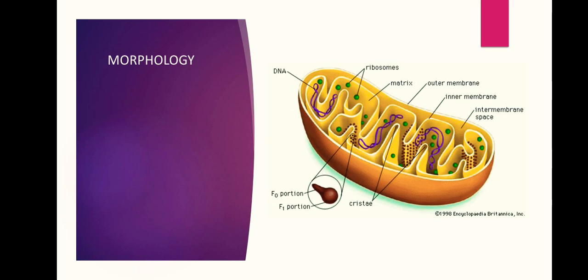protein, etc. We can also see in this figure that on the inner surface, that is the cristae, there are particles known as F1 and F0 portions. Oxysomes are present on the inner membrane of the mitochondria, also known as elementary particles or oxysomes, which have two parts, F1 and F0 particles, where ATP synthesis takes place.